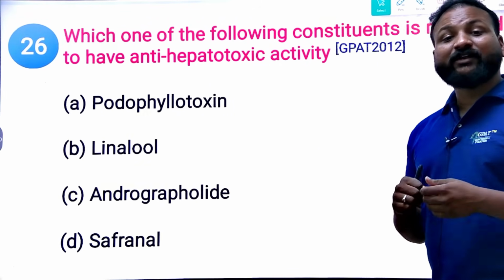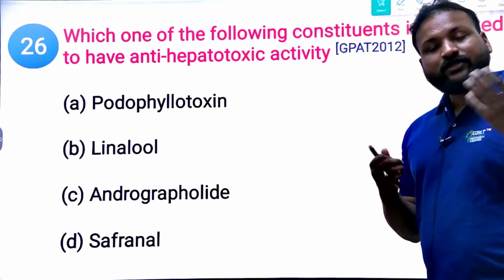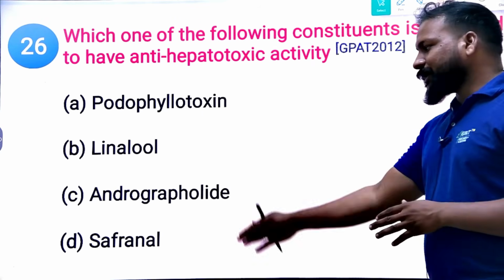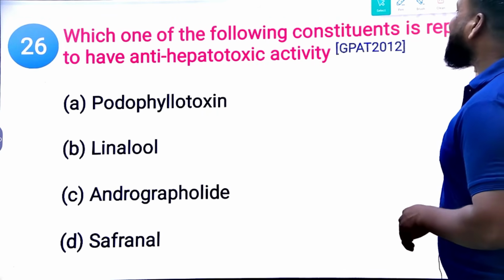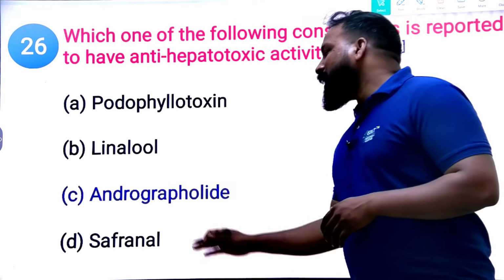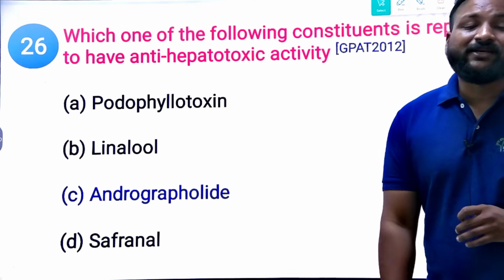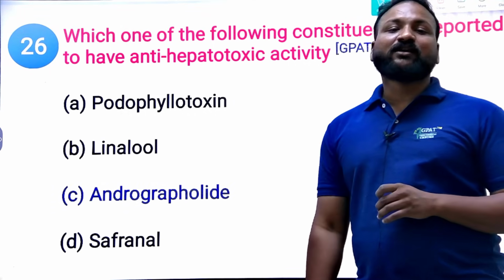Linalool is obtained from coriander, so it is a volatile oil and a carminative. Now tell me from these two options. Anti-hepatotoxic activity can be attained from Andrographis paniculata. Okay, clear?